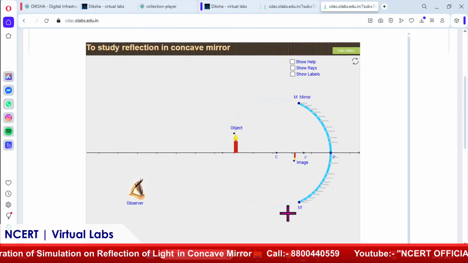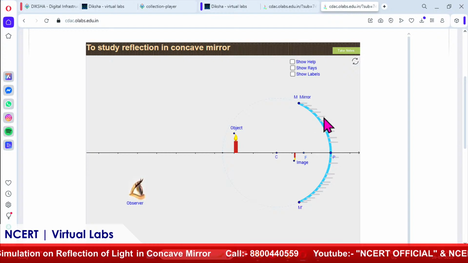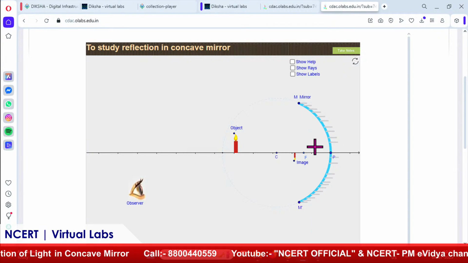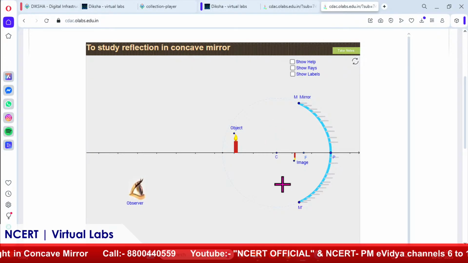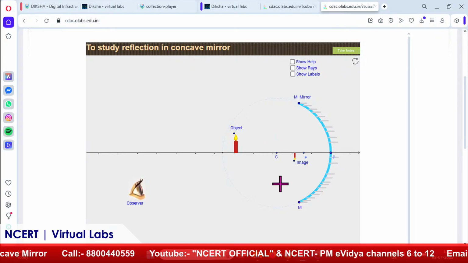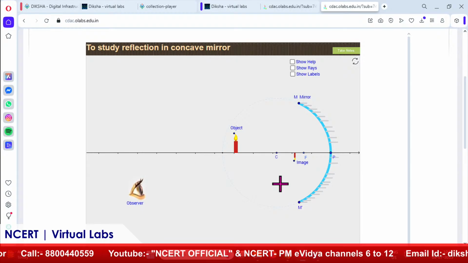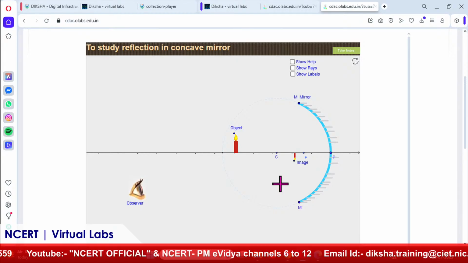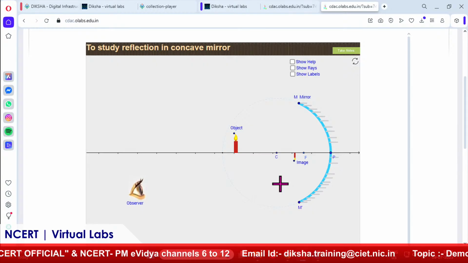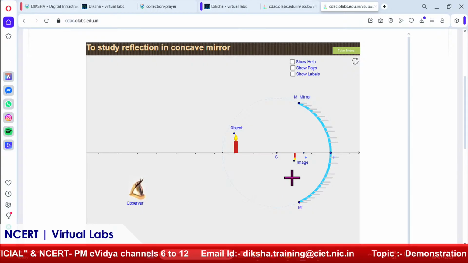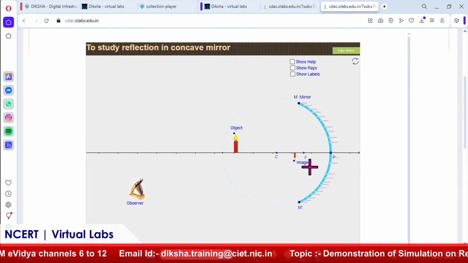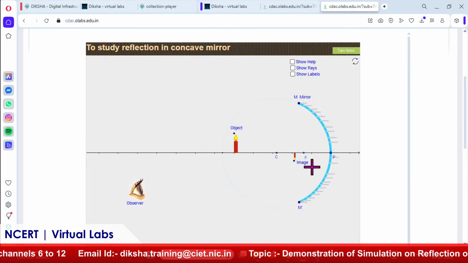This is a concave mirror, right, and this line indicates that it is a non-reflecting surface, and the inner part of this concave mirror is the reflecting surface, right. The student can remember this: you are entering towards the cave. So, concave, entering towards a cave, because many times students forget what is concave and what is convex, they get mixed up. So, this is an easy way of remembering what is concave. The inner reflecting surface is concave, just like the inner side of a spoon.